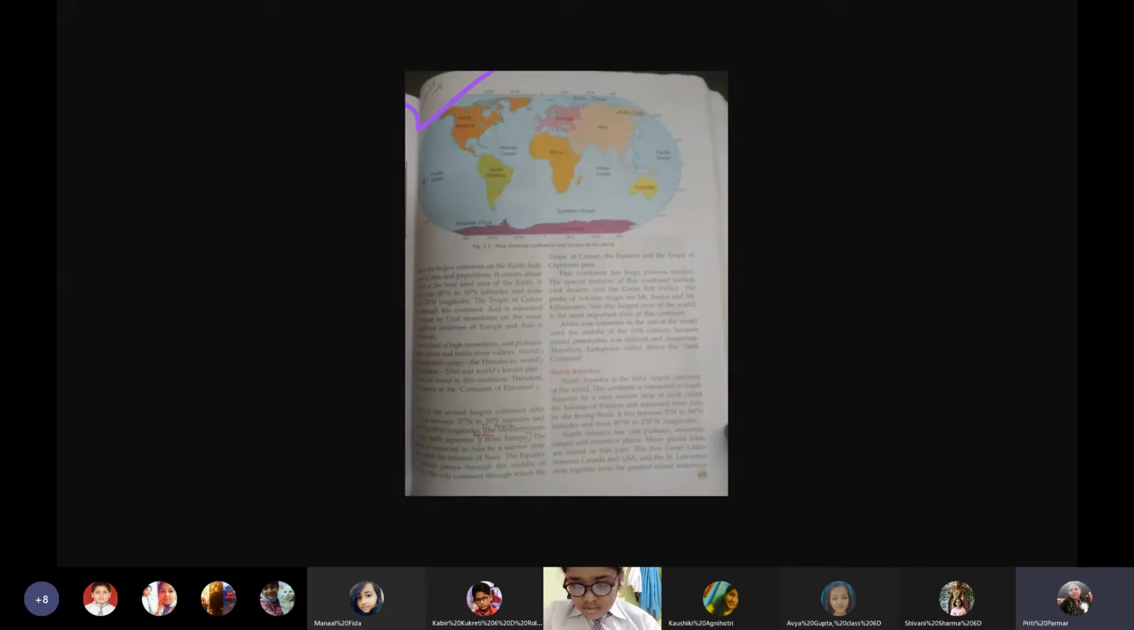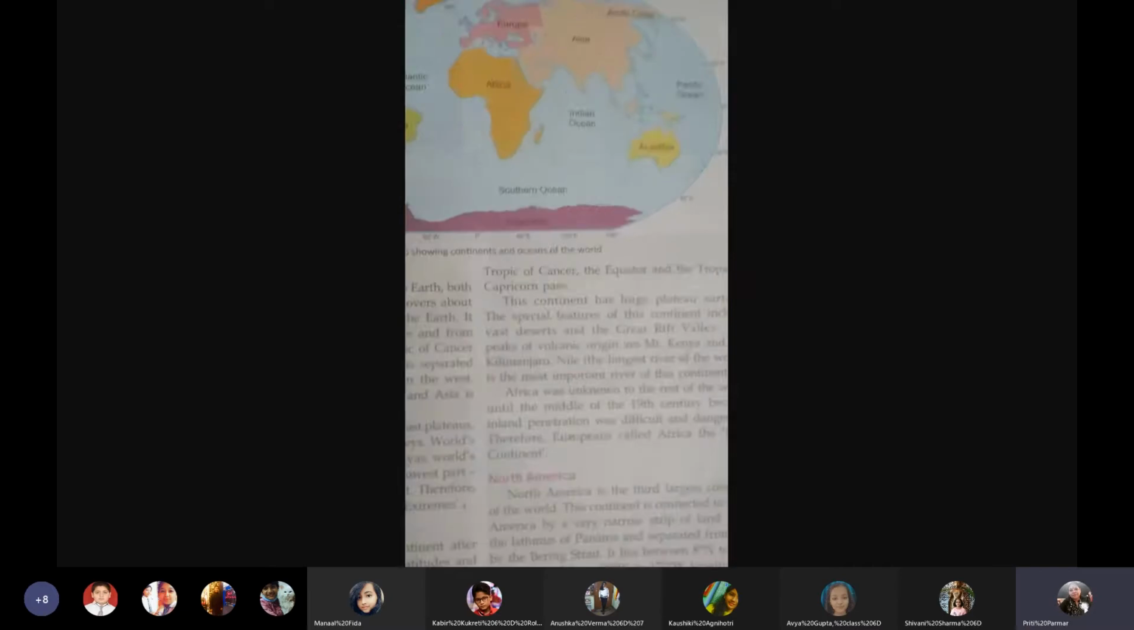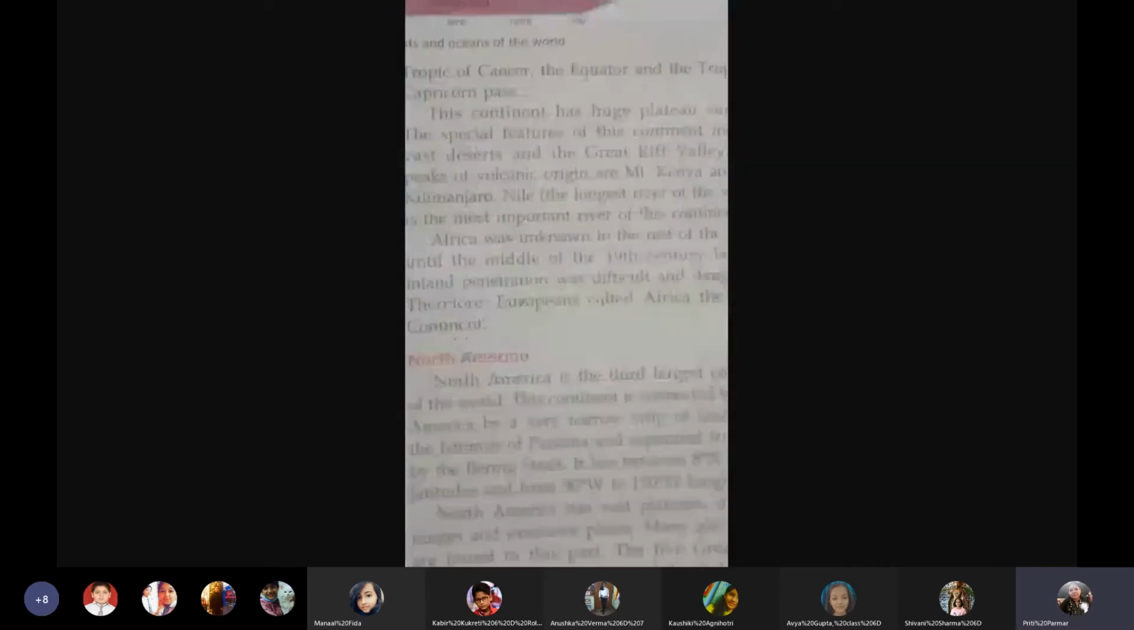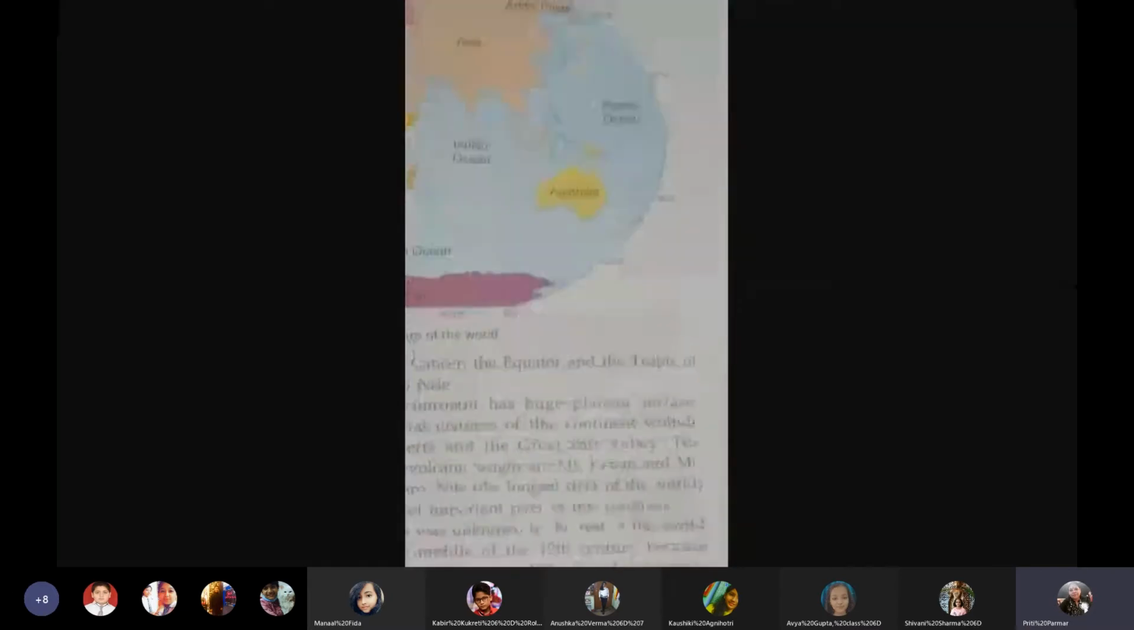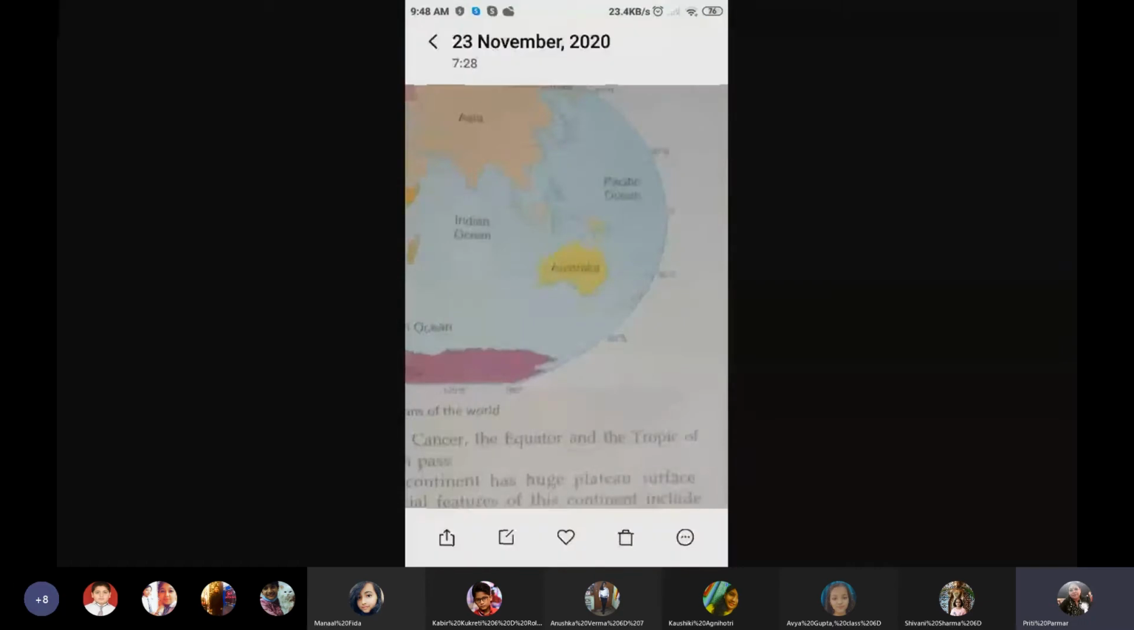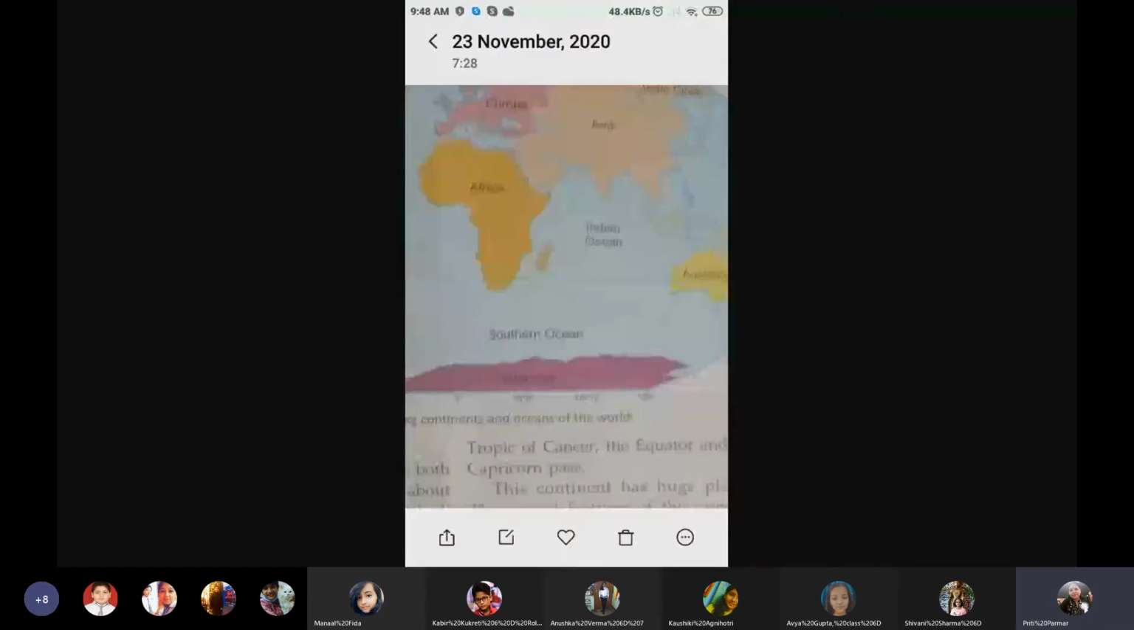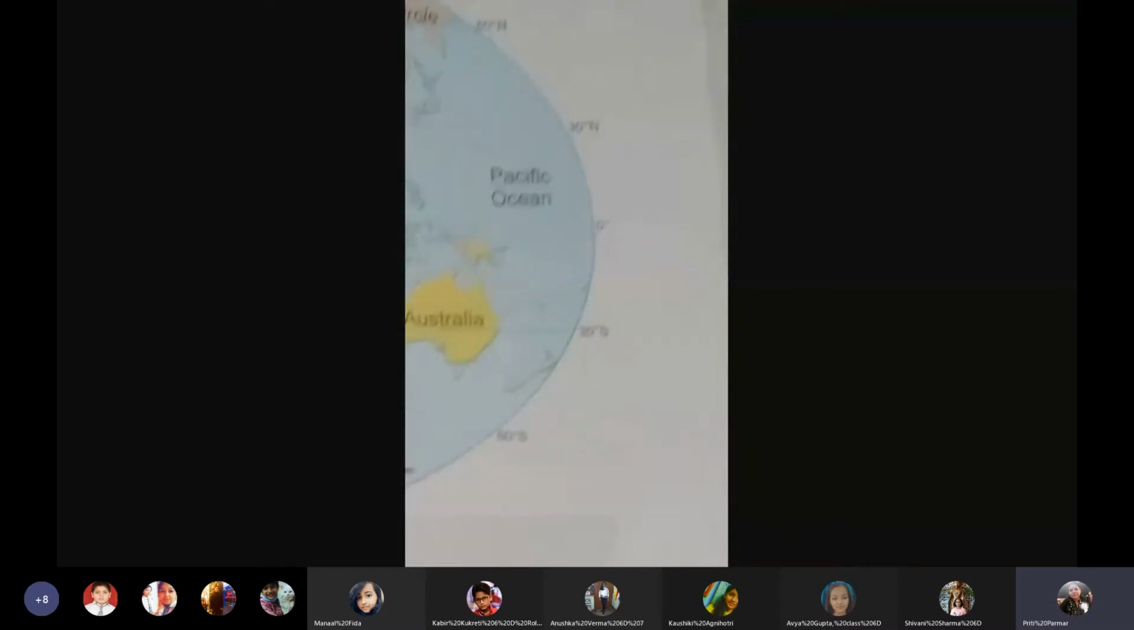Then we talked of the second continent, Africa. We know that Africa is the only continent through which, if we see, the equator passes. Can you see this? 0 degree here. The 0 degree equator passes through Africa. Then can you see 30 degrees north and 30 degrees south?